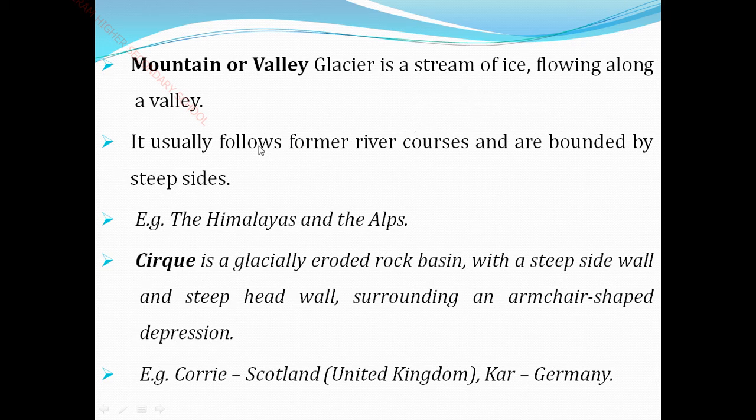It usually follows river courses and is bounded by steep sides. If you see that, there also you will see river courses. It forms river courses like a stream, like an ice stream. The best examples are the Himalayas and the Alps. These are the best examples of valley glaciers.